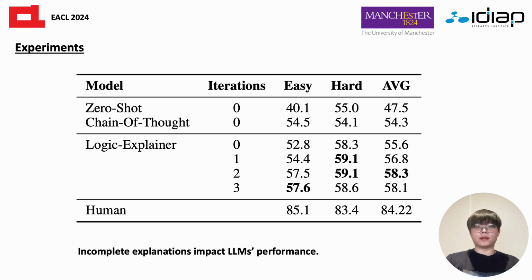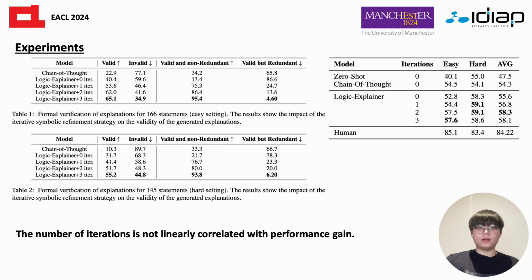To understand the effect of the abductive inference step on Logic Explainer, we compare the performance at different iteration steps. We found that accuracy on moral foundations can improve from 52.8 to 57.6 in the easy setting and 58.3 to 59.1 in the hard setting after additional premises are added to the generated explanation. Logic Explainer shows a general trend of positively impacting logical validity, non-redundancy, completeness, and correctness. However, further increasing the number of iterations does not lead to significant improvements.